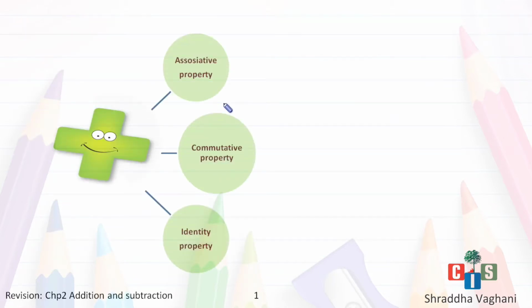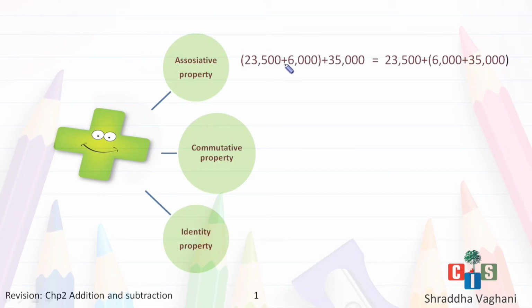Let's see. There were three properties which I taught you, that is associative property, commutative property and identity property. In the first property, that is associative property, the order in which you associate the addends or the numbers does not matter, or you can say that the order in which you group them does not matter. See, 23,500 and 6,000 are grouped, and in the second part 6,000 and 35,000 are grouped. So the answer for both will be the same.